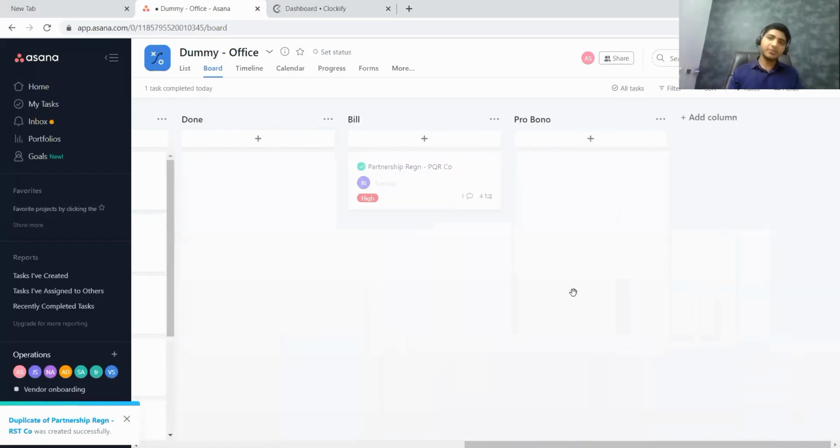I leave it to the wisdom of members. If you feel that there has to be one more column, you can definitely add it. How to add one more column? You have to click on here, add column, and after adding the column, you can name it anything you want it to be. So you can add multiple columns. There is no restriction as to how many columns can be created.